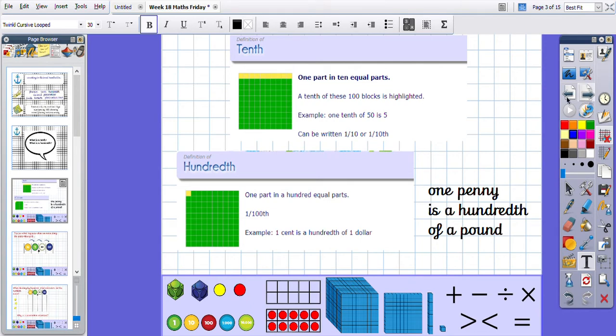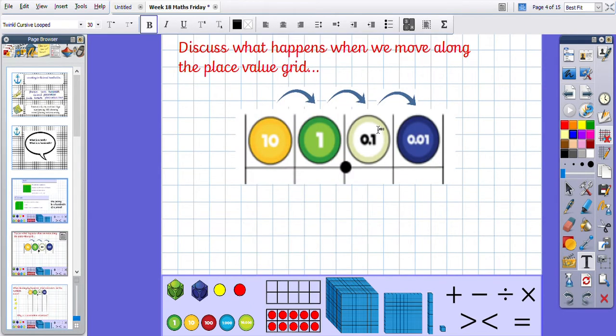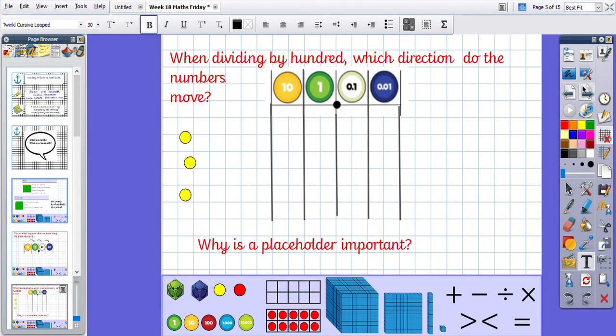Okay, let's have a look then, back to our place value grid that we've been using this week. We know that when we move along the place value grid, we either get 10 times smaller if we move to the right, or 10 times bigger if we move to the left. So today our destination is dividing by 100. When we divide we get smaller, so we move to the right.